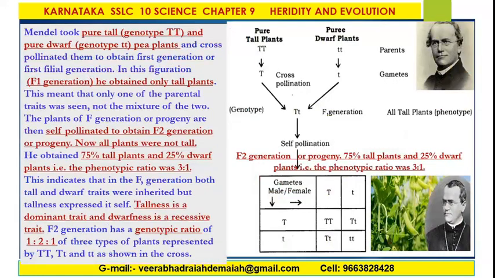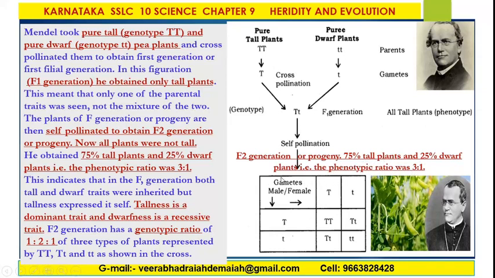Mendel took pure tall genotype, capital TT, and pure dwarf genotype, small tt, pea plants, and cross-pollinated them to obtain the first filial generation. In this figure, in the F1 generation, he obtained only tall plants, that is the phenotype. And here, in the F2 generation or progeny, 75% are tall plants and 25% are dwarf plants, that is, the phenotype ratio was 3:1.